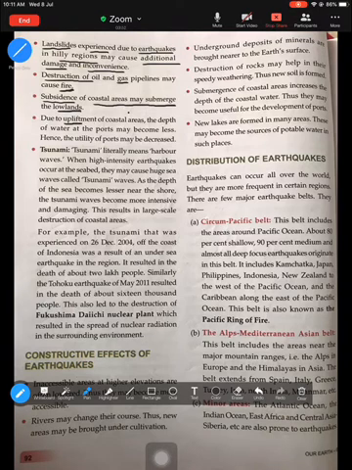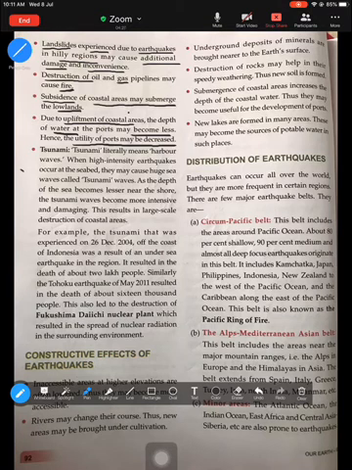Next, due to upliftment of coastal areas, the depth of the water at ports may become so less that the effectiveness of the port could be decreased. When the coastal areas rise up, what would happen? The depth of the water becomes very less, the water becomes very shallow. When the water is shallow, the ports cannot operate, the ships cannot move. So the ports could become very ineffective because of the upliftment of coastal areas.